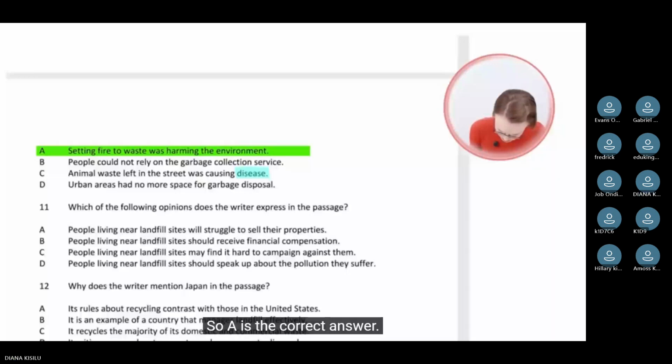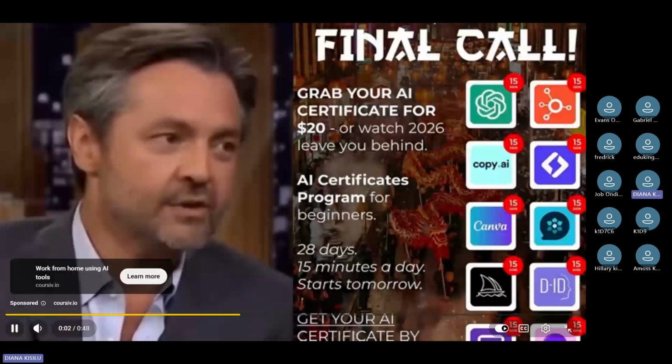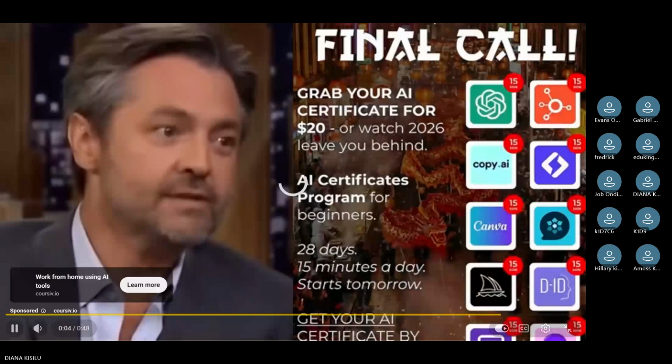Here's the reality. Degree took 4 years and $100,000.